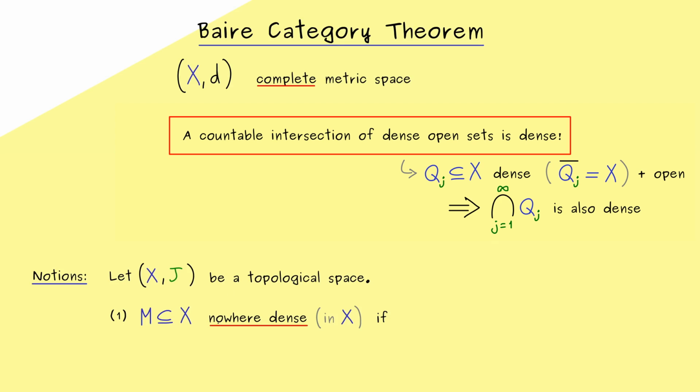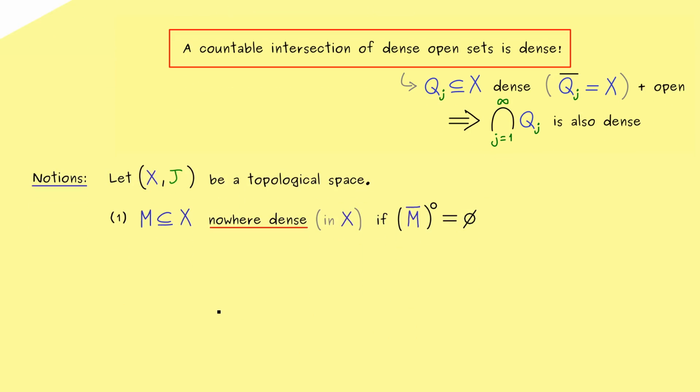Okay, so now to the definition of nowhere dense. It means we look at the closure of the set M again, and now this should not be the whole space X, and indeed it should be very far off. More precisely, this means that in the closure we still don't want to find any interior points. Hence the interior here should be the empty set. So you see, the set M is not even dense in an open subset of X. Okay, there we have it. You see, nowhere dense is not really a complicated notion.